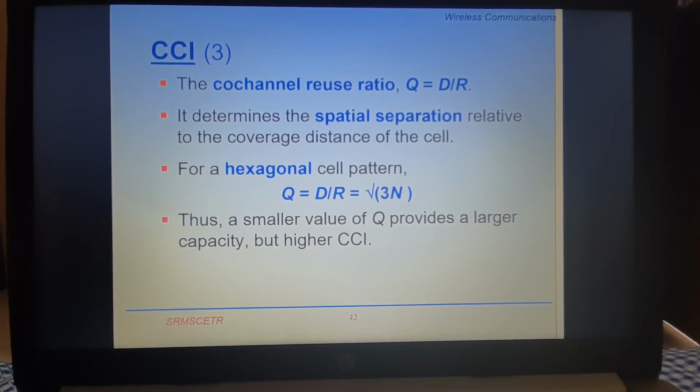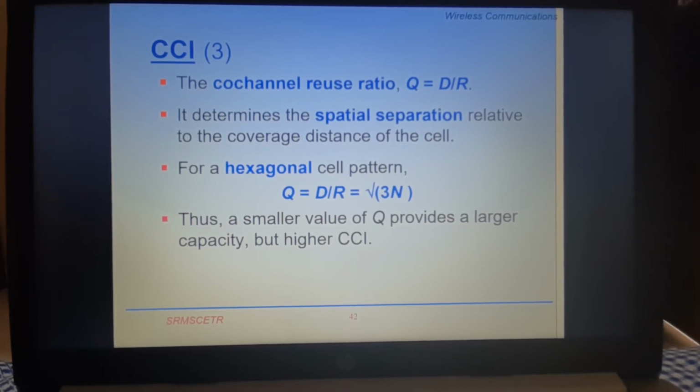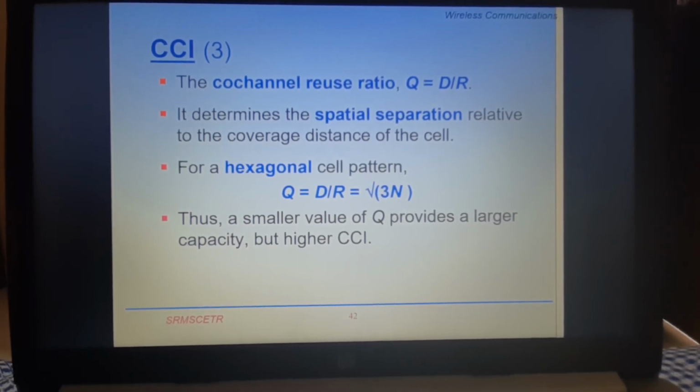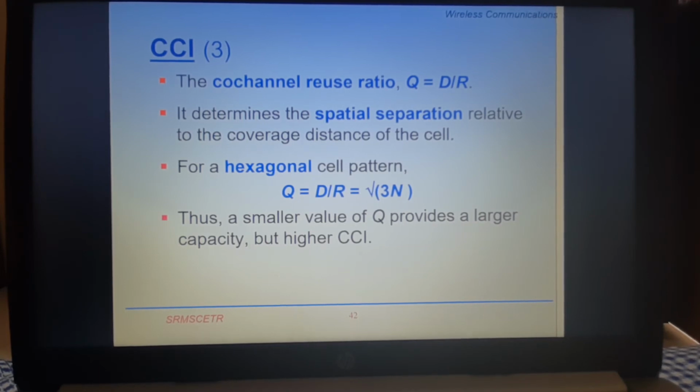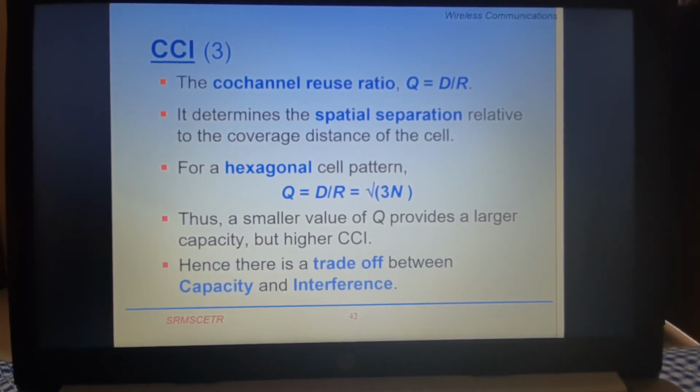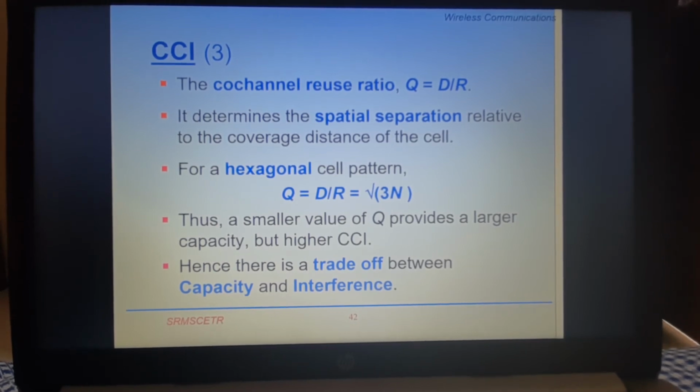Does a smaller value of Q provide a larger capacity but higher CCI? Is that clear to you? If you want to increase the capacity, your cluster size has to be reduced, so that we use more clusters for covering the particular region. But the distance between the co-channel cells is also going to be decreased. So the interference will also increase. Hence there is a trade-off between capacity and interference. If you increase the capacity, somewhere interference is also going to increase. So firstly you have to minimize the interference so that we are able to maximize the capacity of the cellular network.